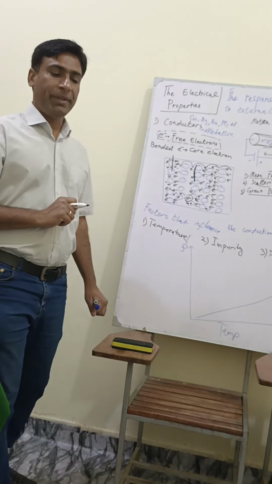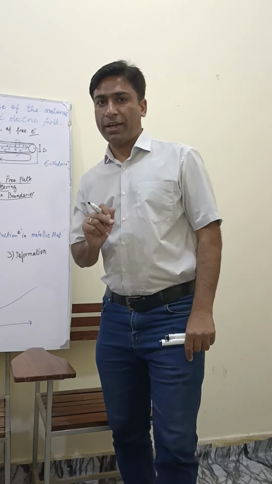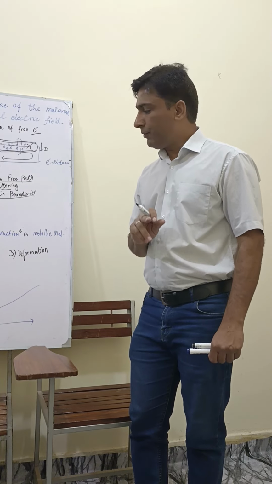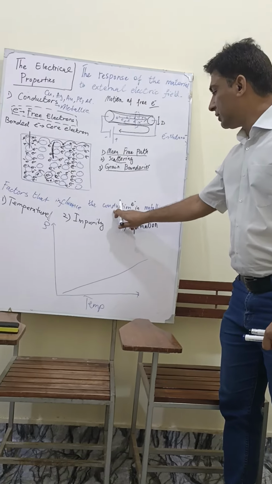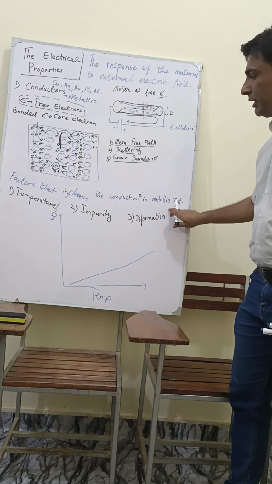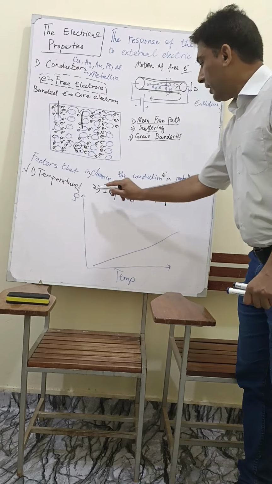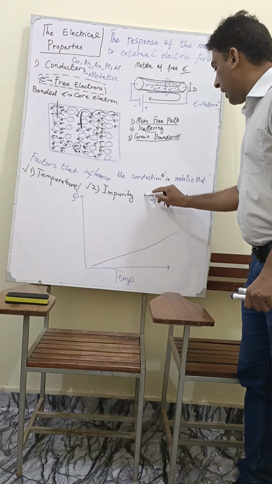So if in the examination I ask a question that lists the factors which influence the conductivity in the metallic materials, then you should write temperature, impurity, and deformation.